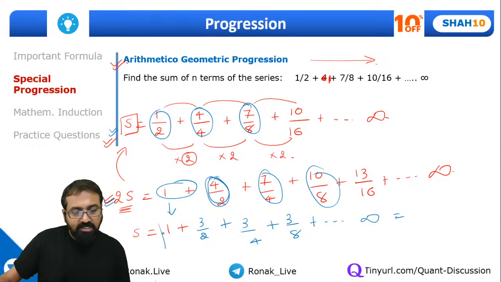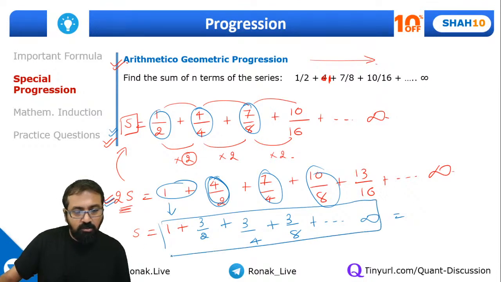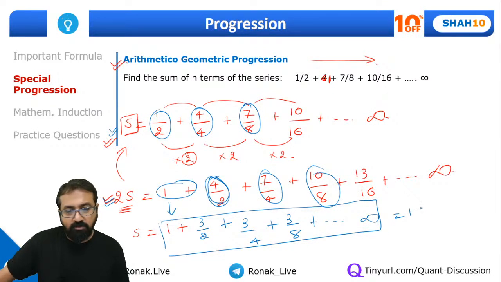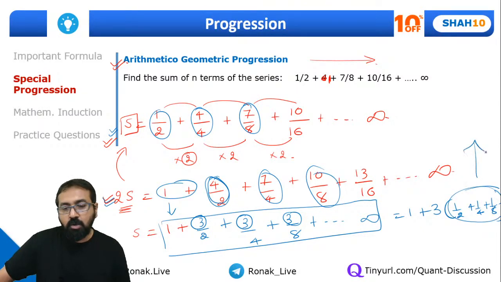If I simplify, this will come out to be 1 plus, now let me take this 3 as the common factor. So 3 in the bracket, I'll get 1 by 2 plus 1 by 4 plus 1 by 8 and so on and so forth. This is an infinite geometric progression. What is the sum of an infinite geometric progression? You know that it is a upon 1 minus r. What is the first term? 1 by 2.